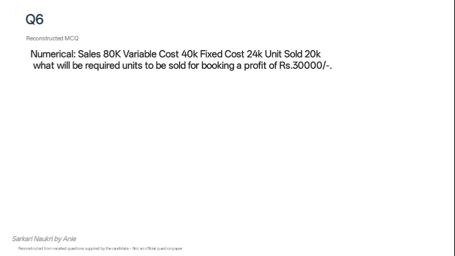So the next question is we have to derive the units to be sold for a booking of profit of 30,000, and the sales figure, variable cost, fixed cost, and the units sold were given. So this is known as cost volume profit analysis, and the formula is fixed cost plus target profit divided by contribution margin per unit.